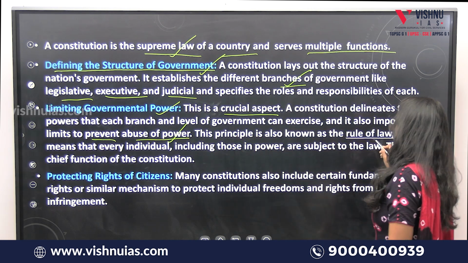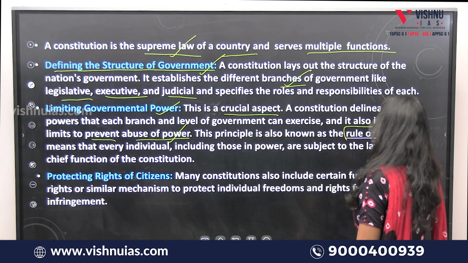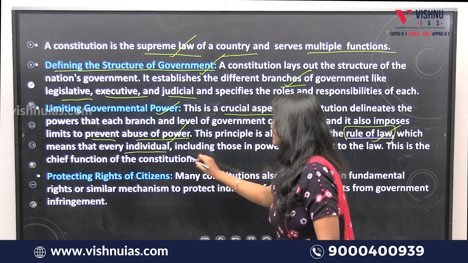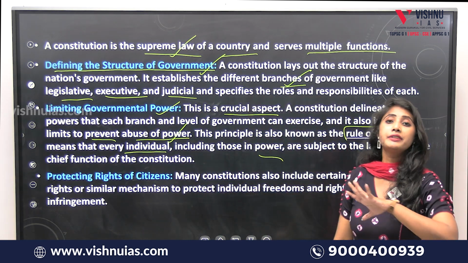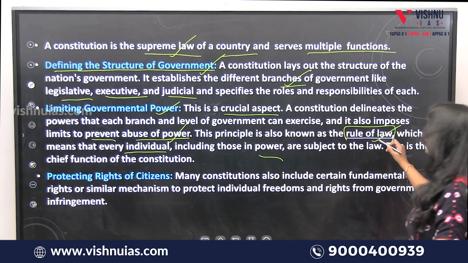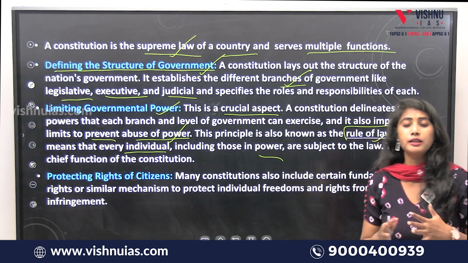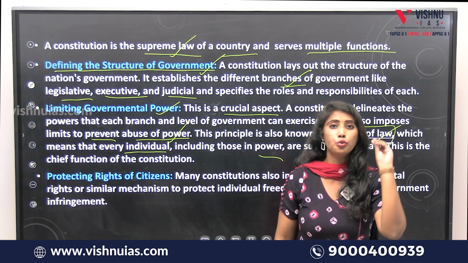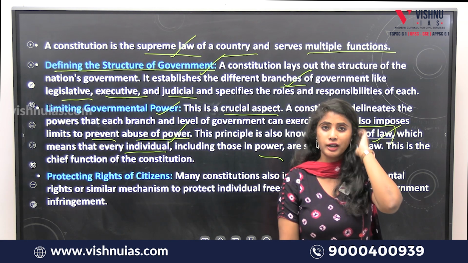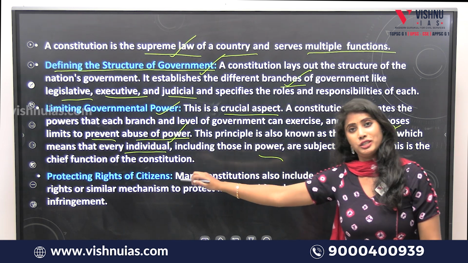This principle is also known as the rule of law. Very, very important. Limiting the government power is said to be the rule of law, which means that every individual, including those in power, each and every person dwelling in the country will fall under the purview of this rule of law and are subject to the law, which means that every person should abide by and obey the rule of law of that country, starting from the president to a normal citizen. This is the chief function of the constitution.